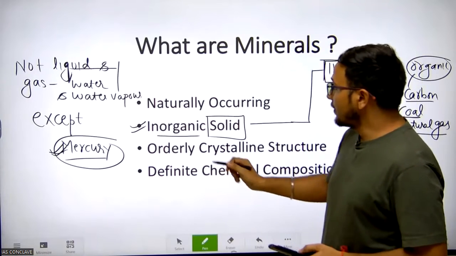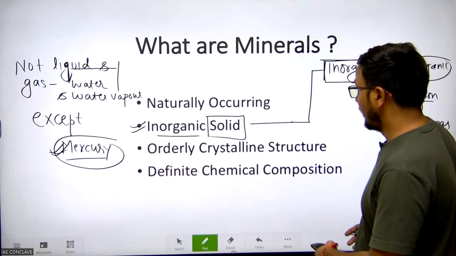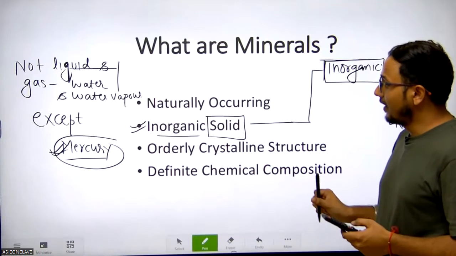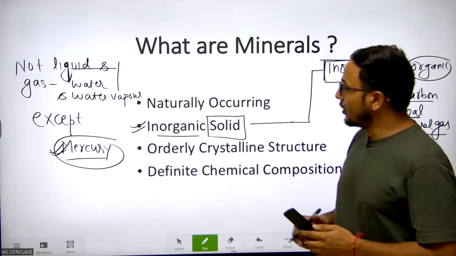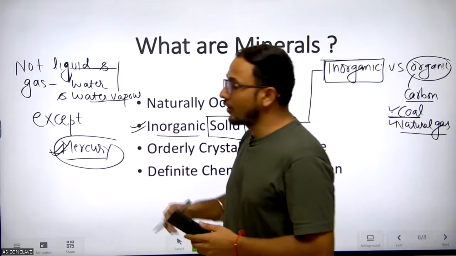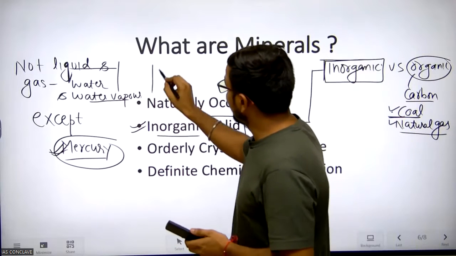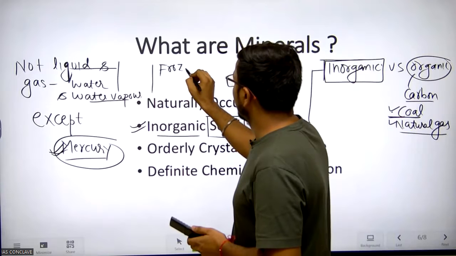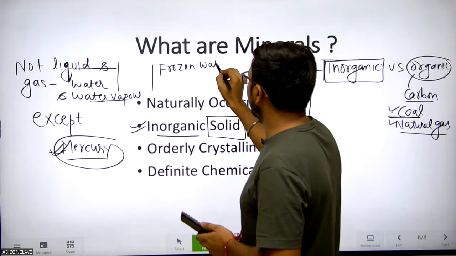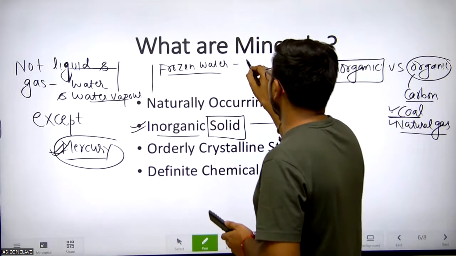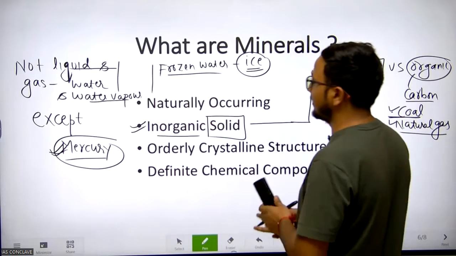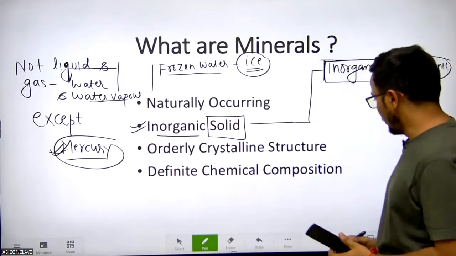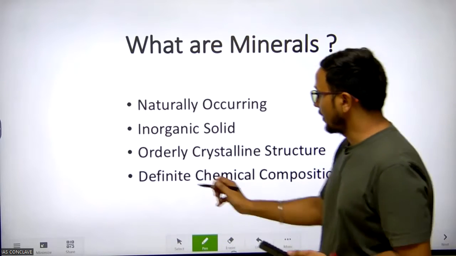Okay, now let's look at the next point. Yes, I forgot to tell about ice crystals, because water and water vapors are not minerals but frozen water is. Frozen water means ice. Ice is considered a mineral. So ice is a mineral. So now look at the third property.